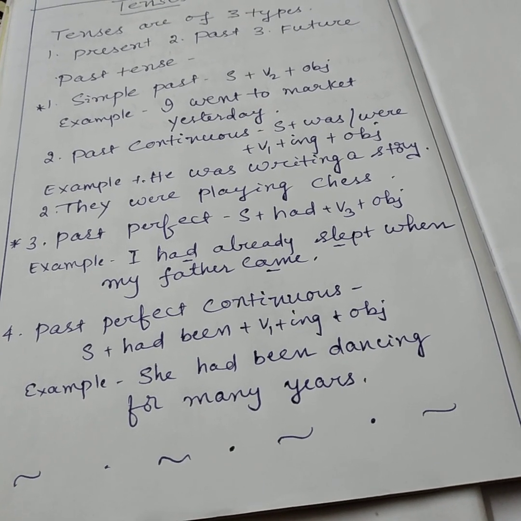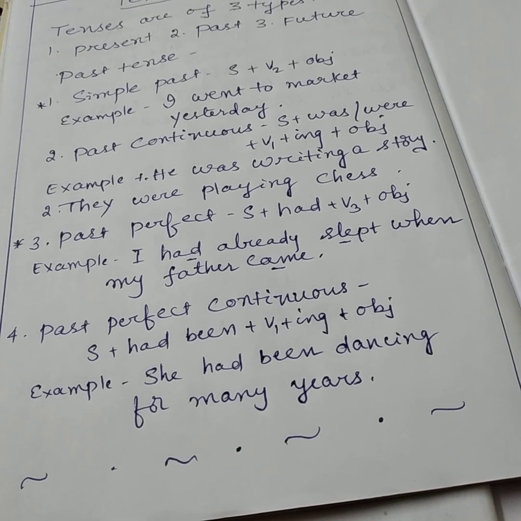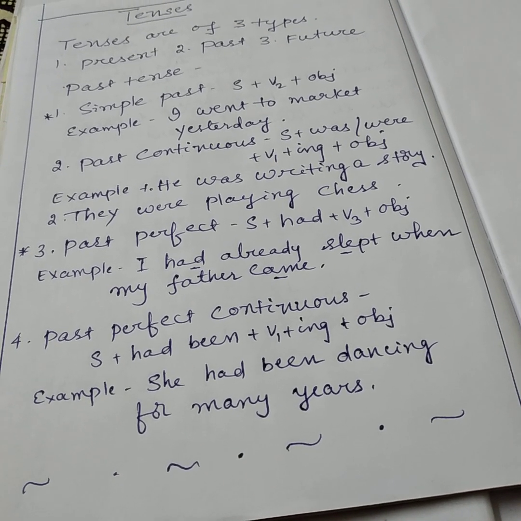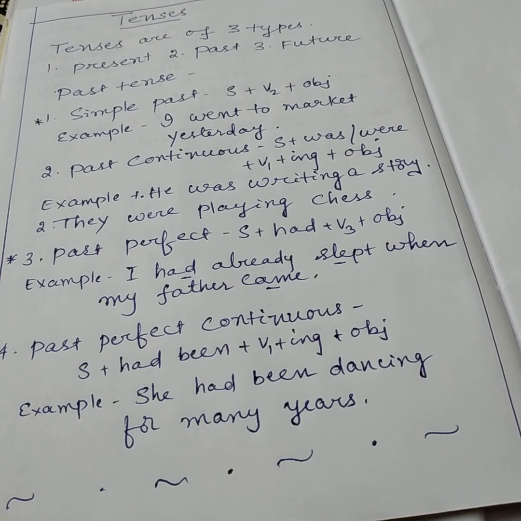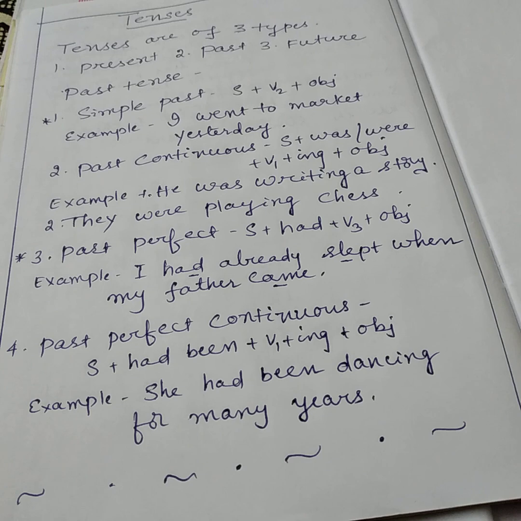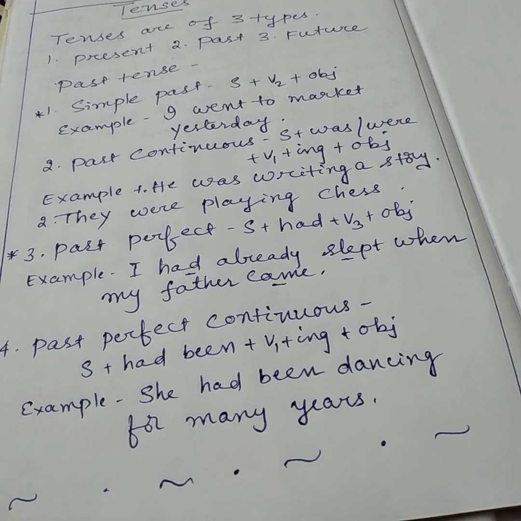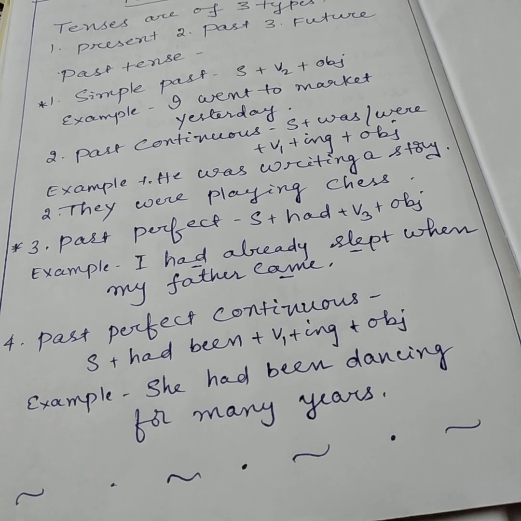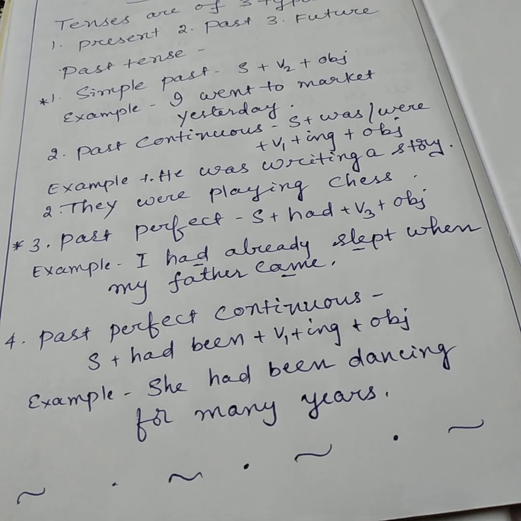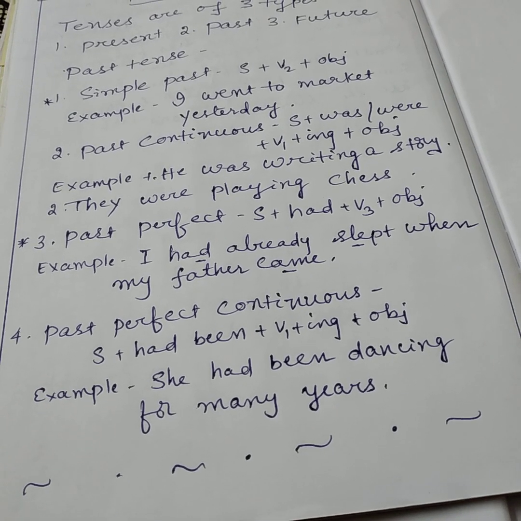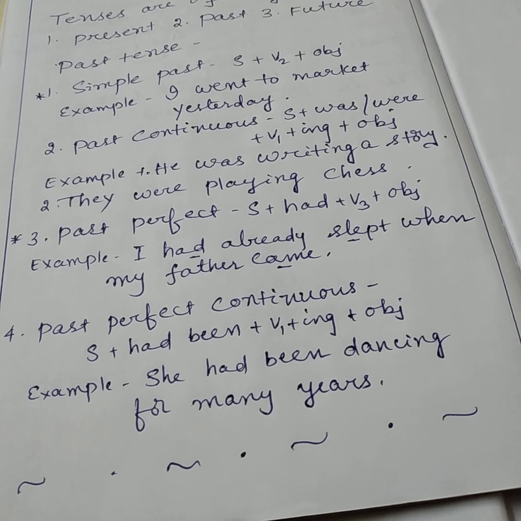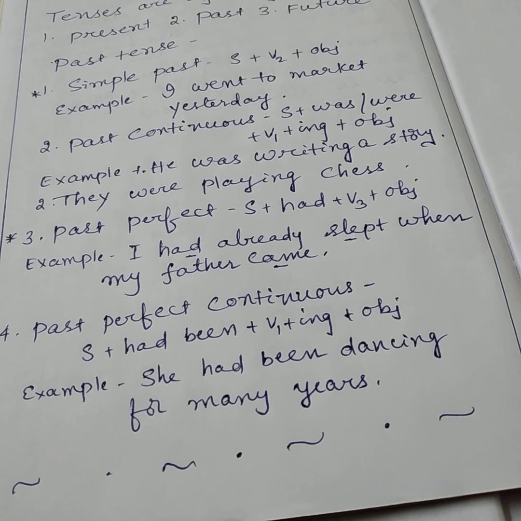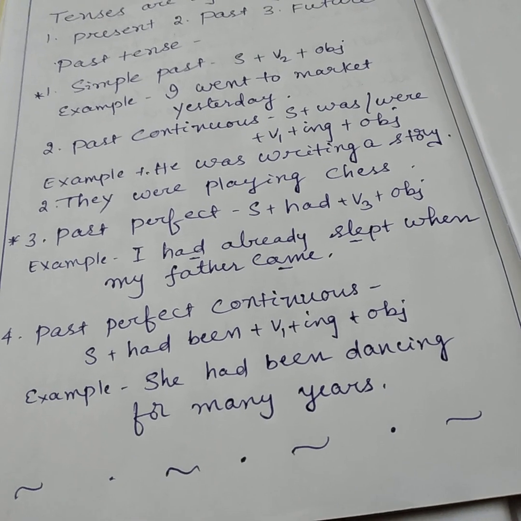They were playing chess. And the third one is very important, past perfect. Subject plus had plus verb in the past participle and object. Past perfect tense is used when the action of the speaker was already completed at the moment of speaking in the past.